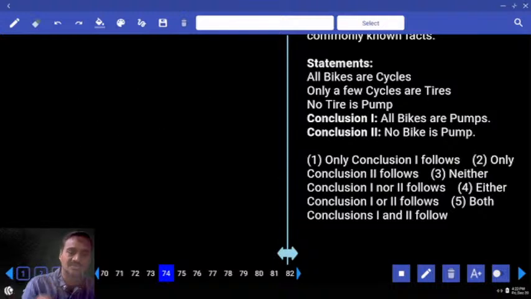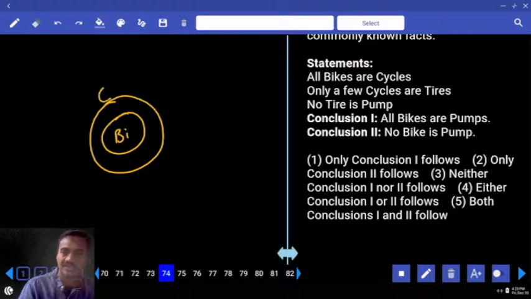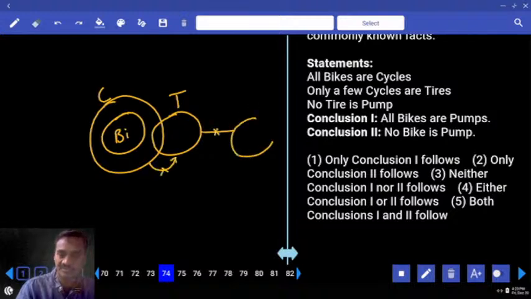Then 74, all bikes are cycles. Now these are the bikes that are cycles. And only a few cycles are tires. Now these are the cycles that are tires. And no tire is a pump, no intersection between tire and pump. Then the first one, all bikes are pumps. True or false? Bike is here, pump is here, that is false.